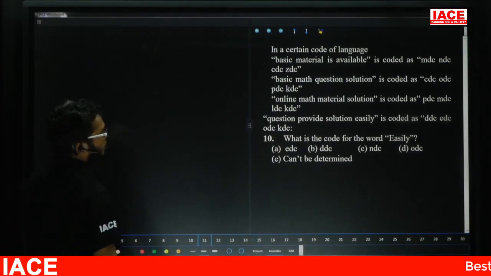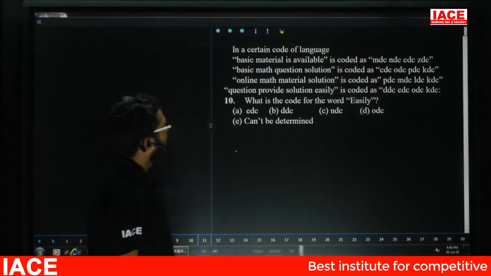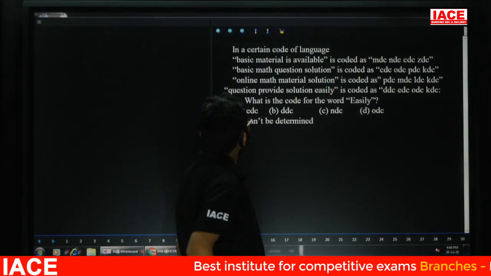Question number 10. Here again the question is from coding and decoding. Yes, friends, check here. So friends, here we directly take the question. What is the code for easily?